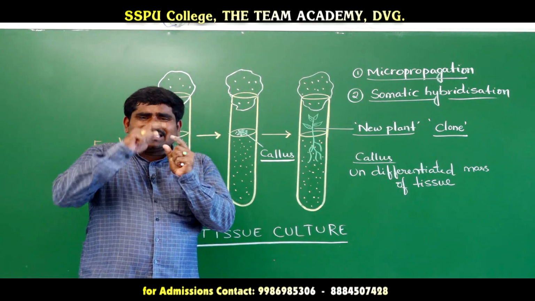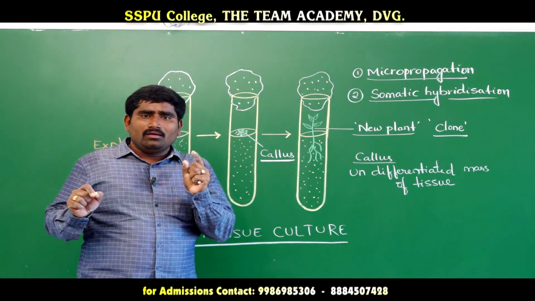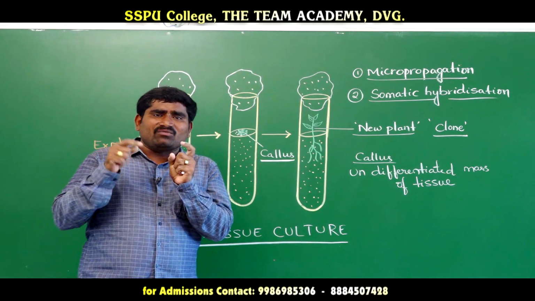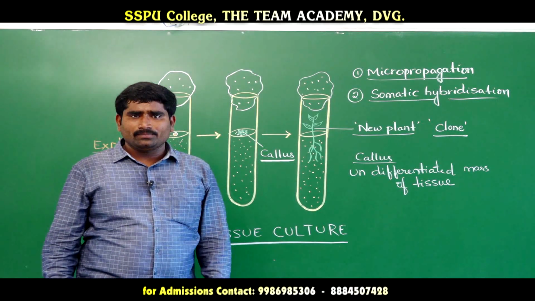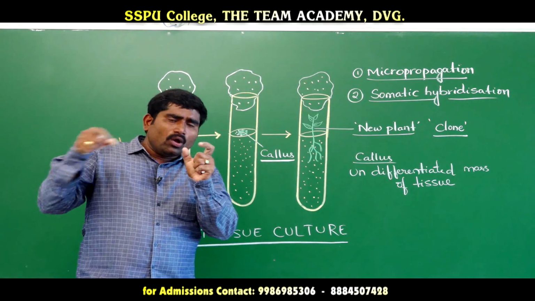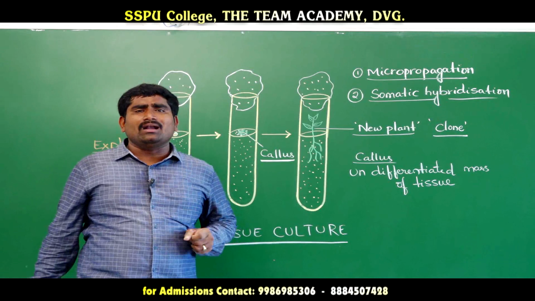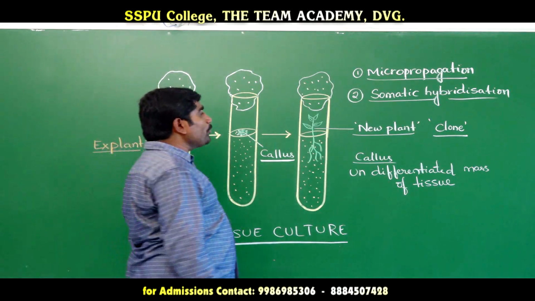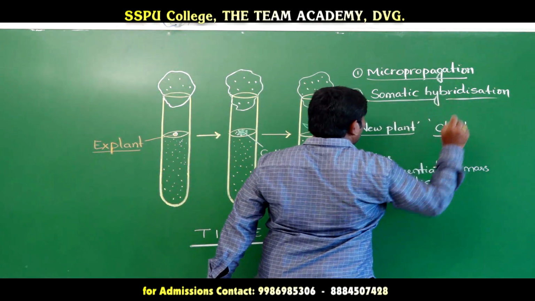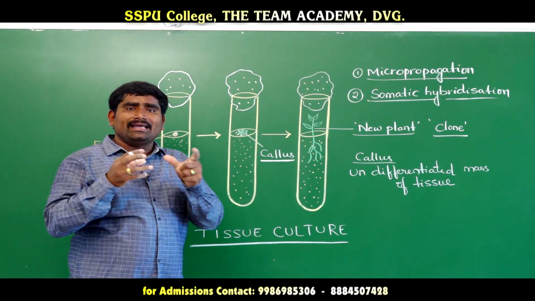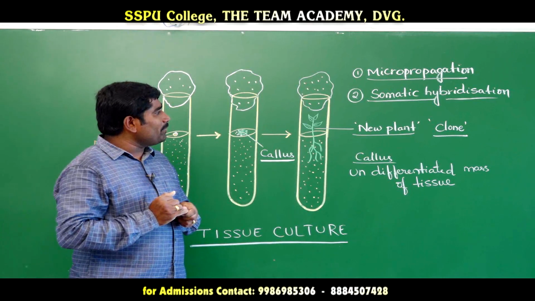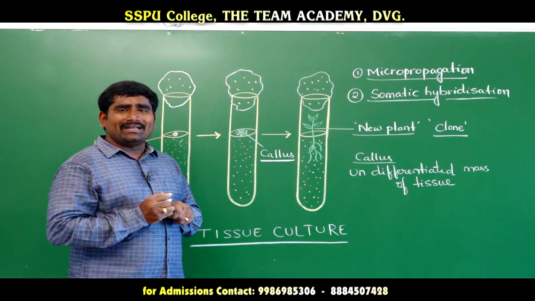What is protoplast? When a plant cell's cell wall is removed, then it is called a protoplast. In a plant cell, if you remove the cell wall, then that is called a protoplast. The two protoplasts of two different desirable plants we have to take, and allow these two protoplasts to fuse in nutrient medium to form a new hybrid plant. This is called somatic hybridization.